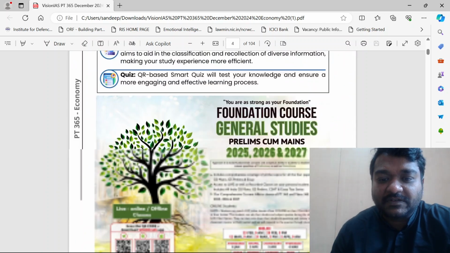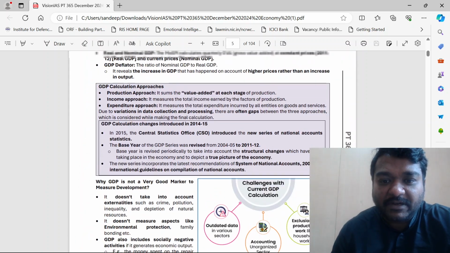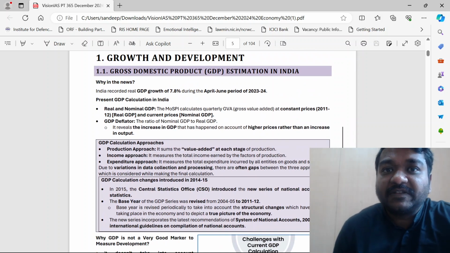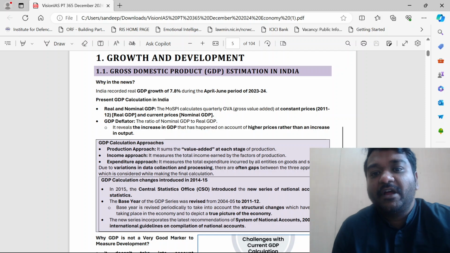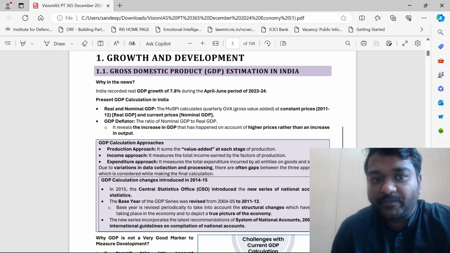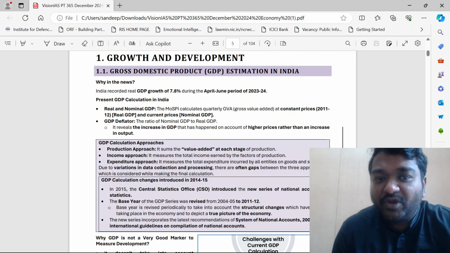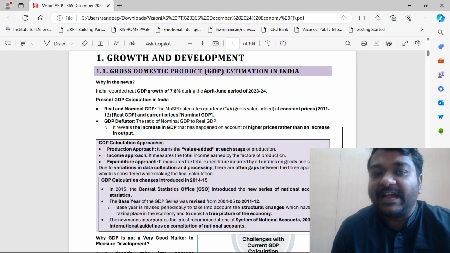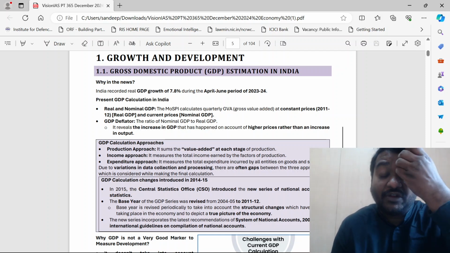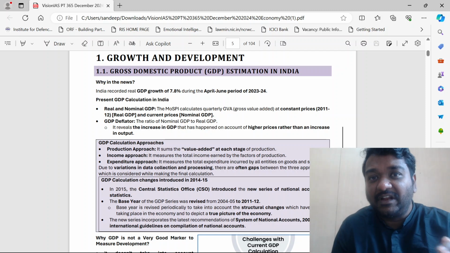Okay, so guys, the first most important aspect is about GDP. India has recorded real GDP growth of 7.8% during the period 2023 to 24. So it's very important for you to understand what exactly is GDP. UPSC never asks you any question directly about the methods of calculation till now.